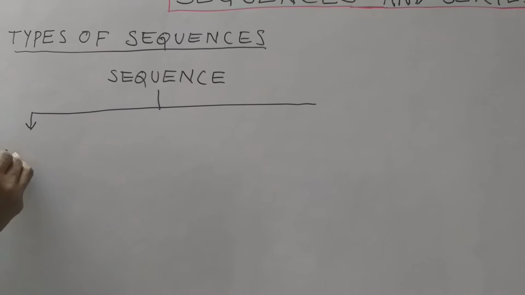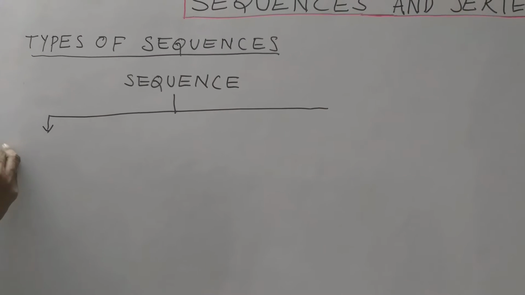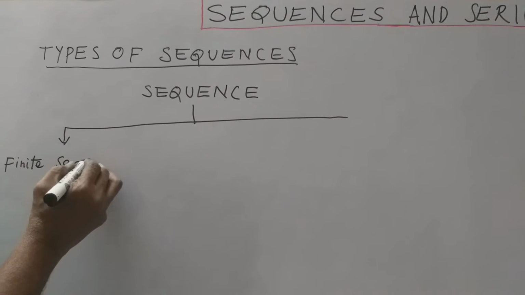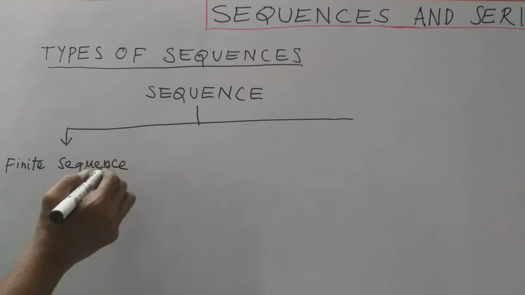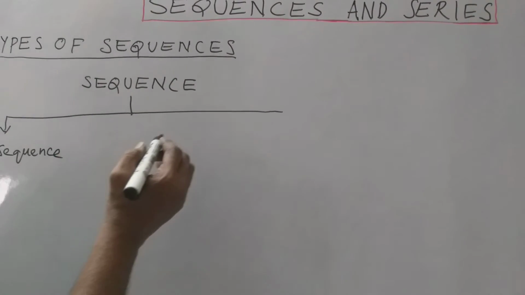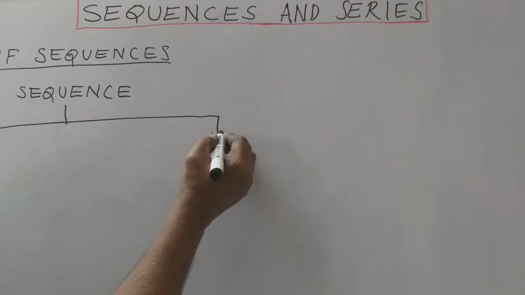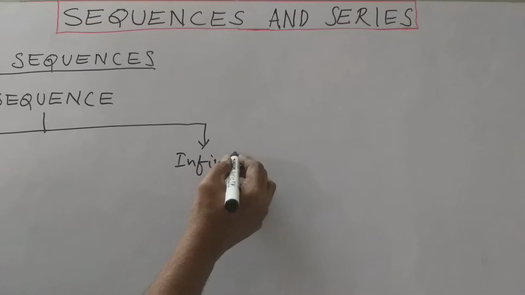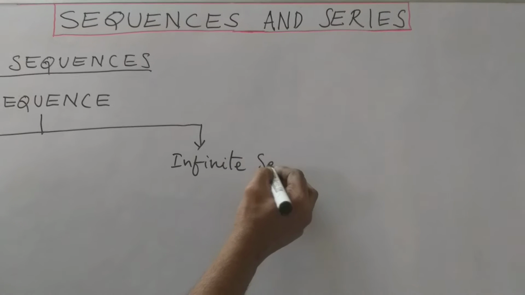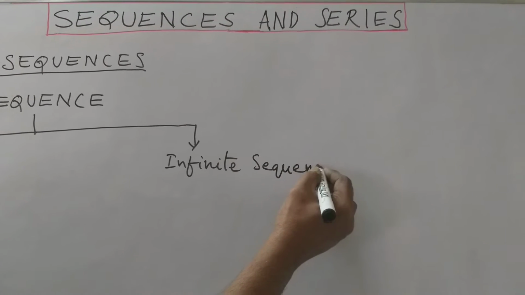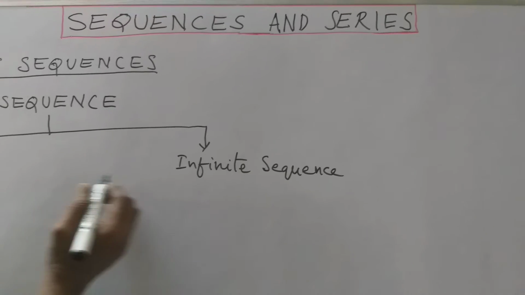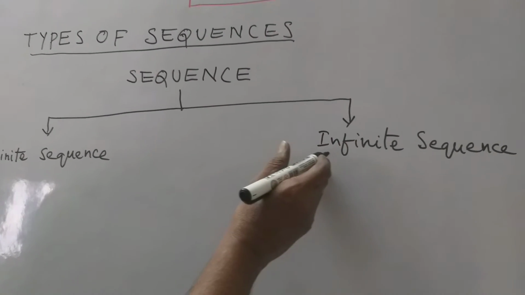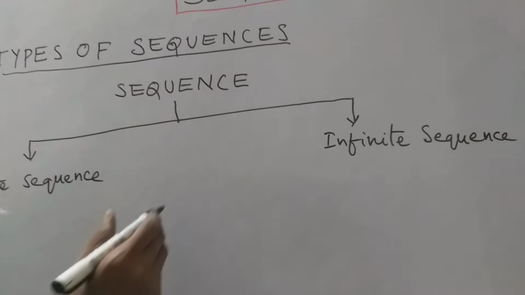The first one is finite sequence, and the second one is infinite sequence. These are the types of sequences.